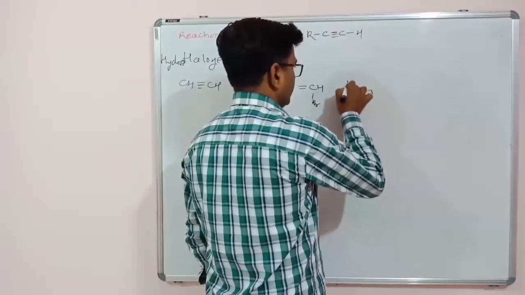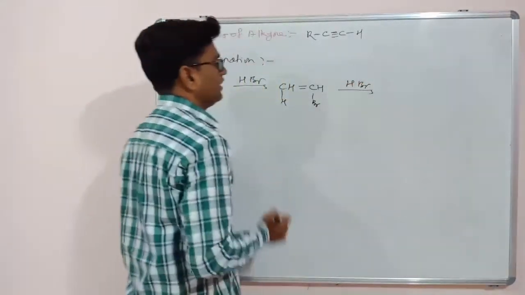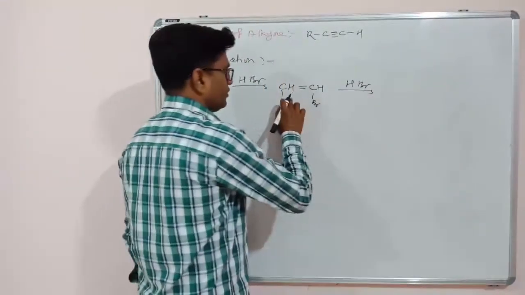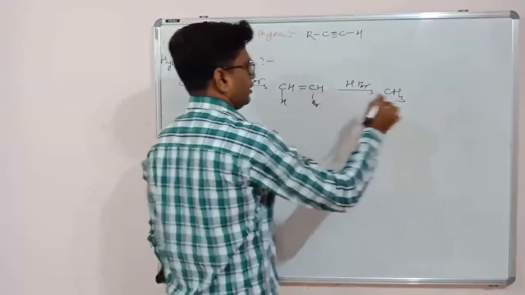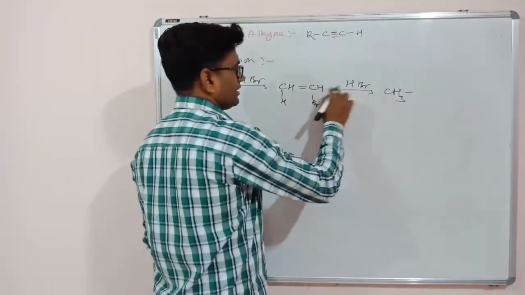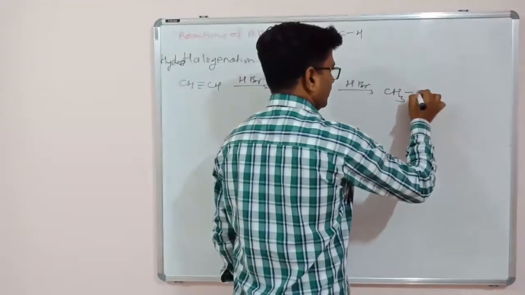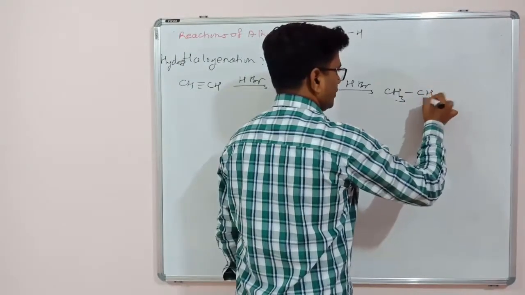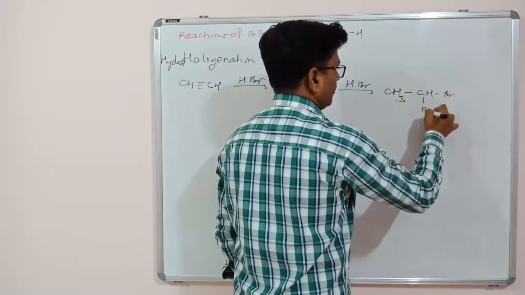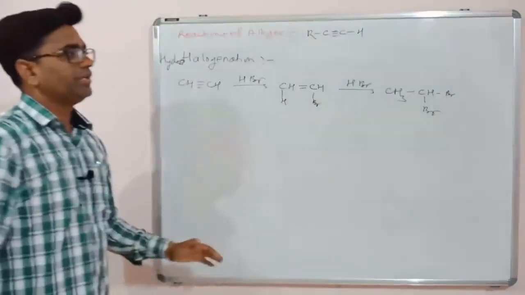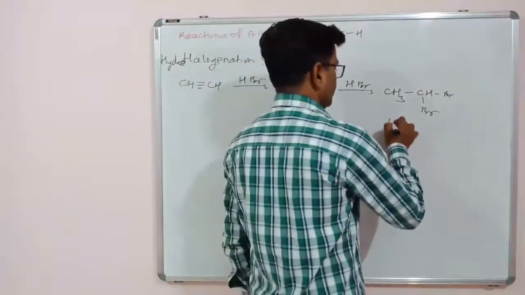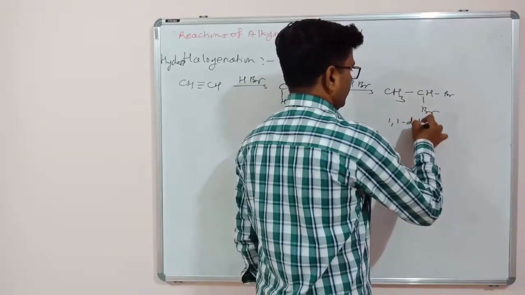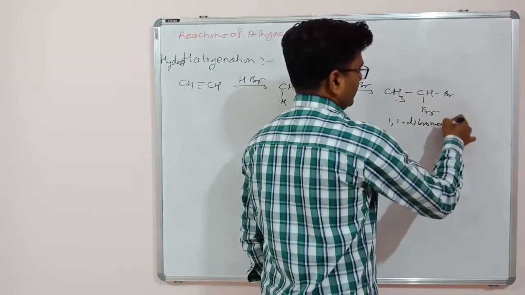Then a second molecule of HBr. Then what will happen? This CH2 gets this H, becomes CH3, the double bond becomes a single bond, CH gets this Br, and the product will be CH3CHBr2. So this is 1,1-dibromoethane. The name of this molecule is 1,1-dibromoethane.